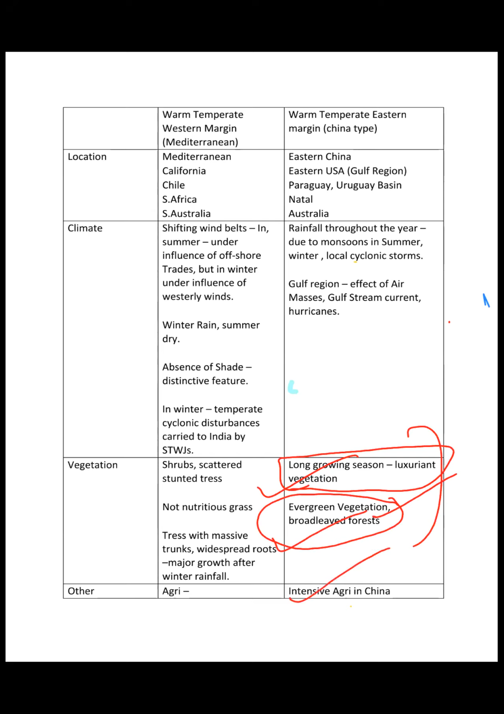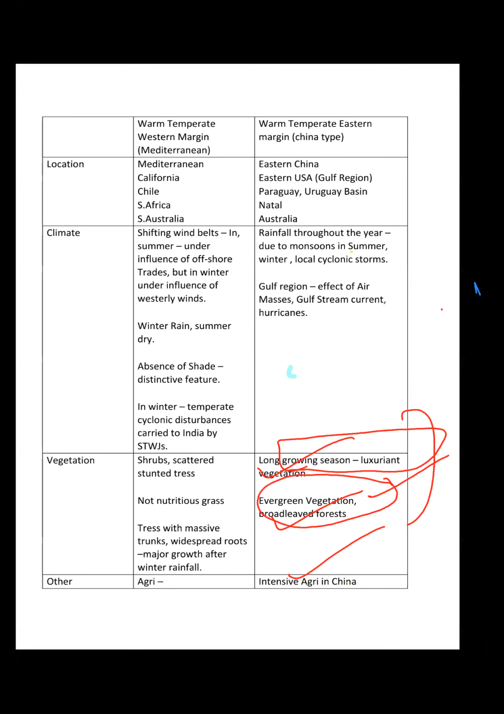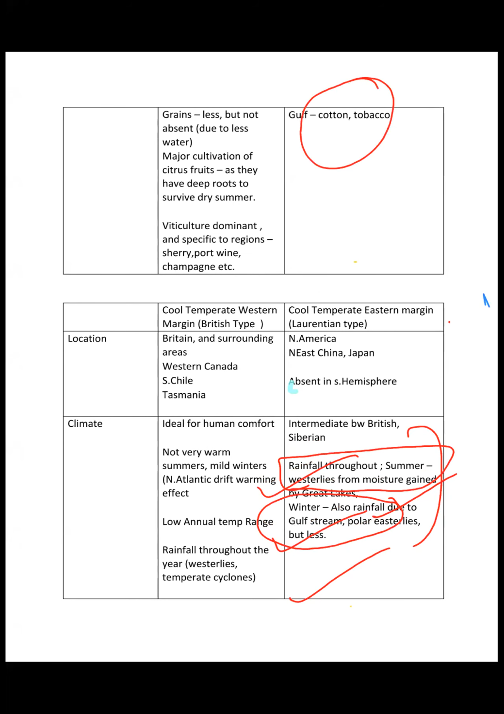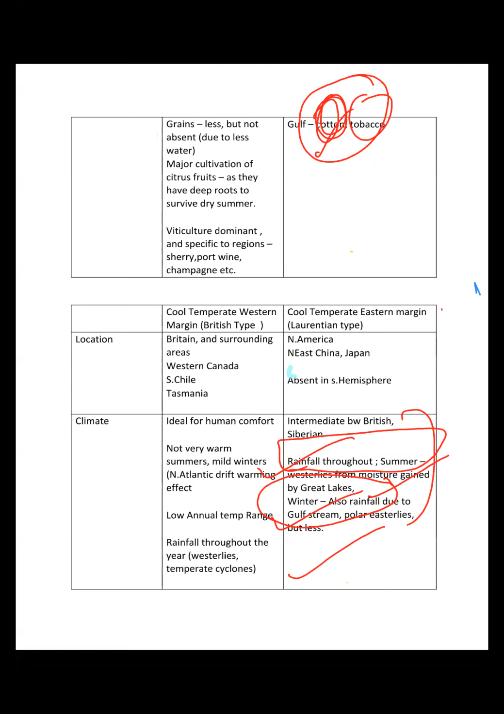Intensive agriculture is found in China, especially rice agriculture, right? And in the Gulf region, it is cotton and tobacco which are much more grown. Why? Because the climate suits these two crops. Because there is sunshine throughout the year and no frost, tobacco is grown. Cotton is grown, and tobacco is also a favorable crop for this region, right? Any doubt in this climate?